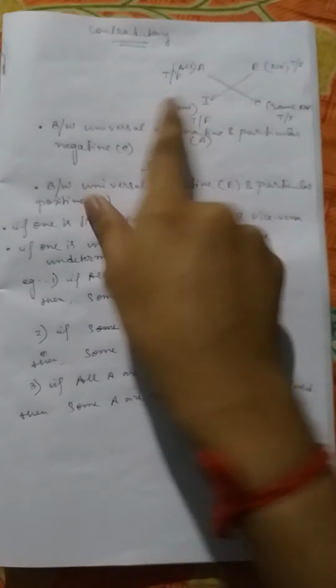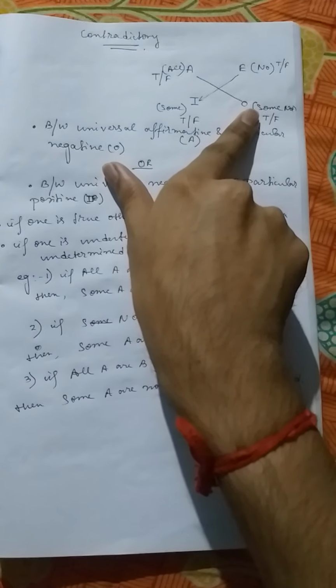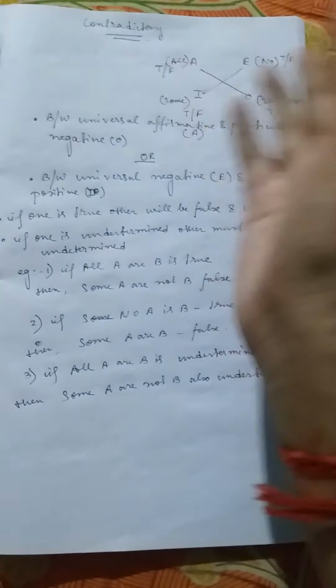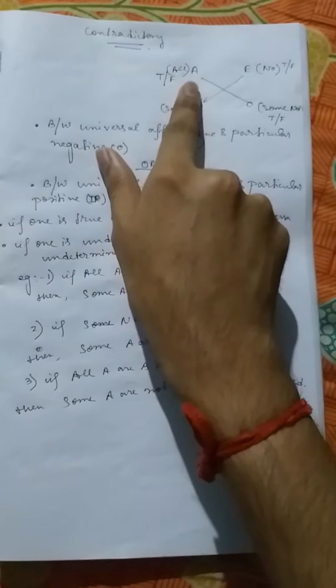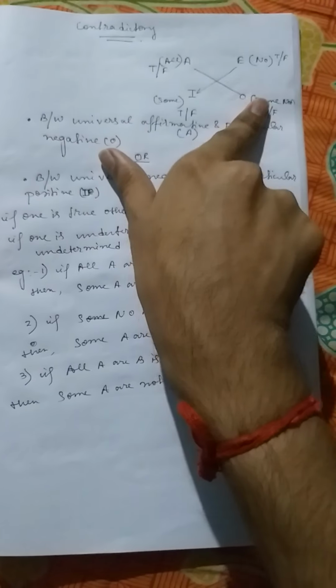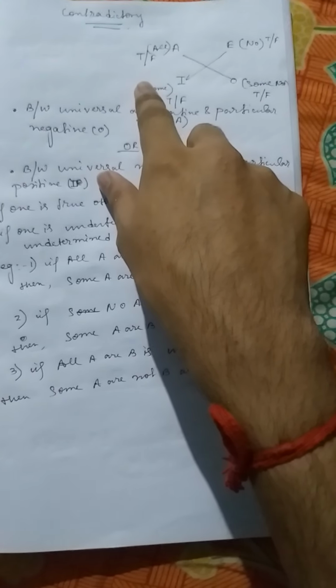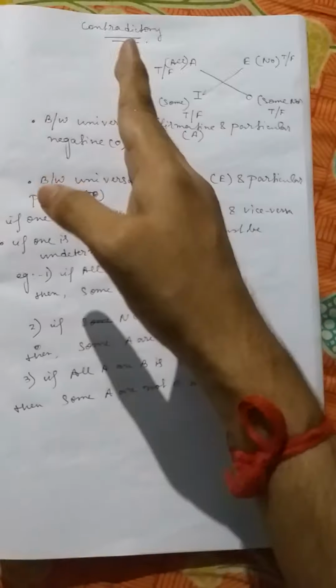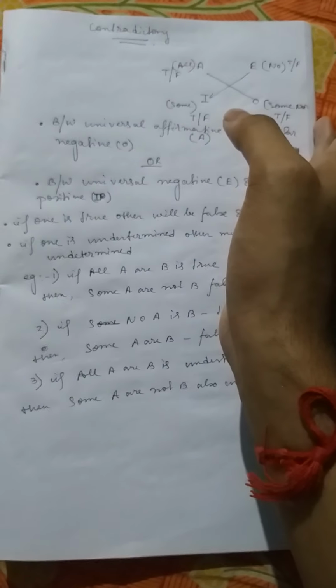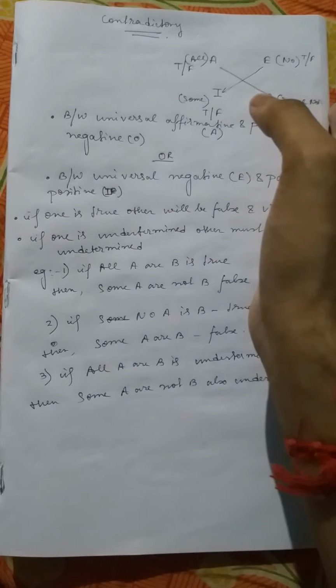If one is true, the other will be false, and vice versa. If universal affirmative sentence is true, particular negative will be false, and vice versa. Similarly, if universal negative sentence is true, then particular positive sentence must be false, and vice versa. If one is undetermined, the other must be undetermined.